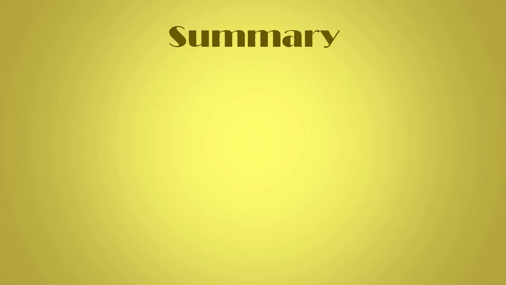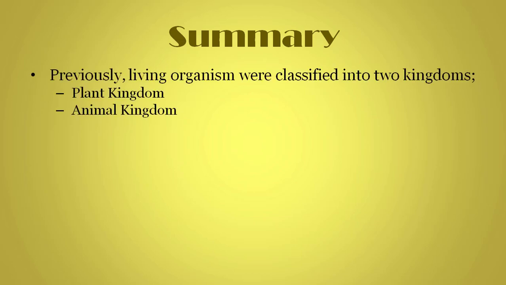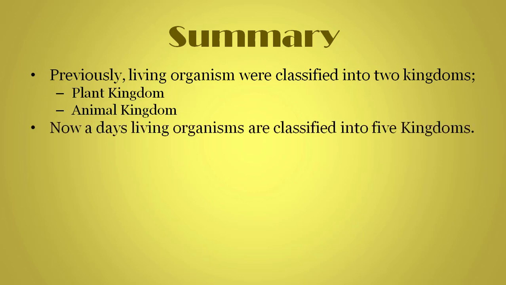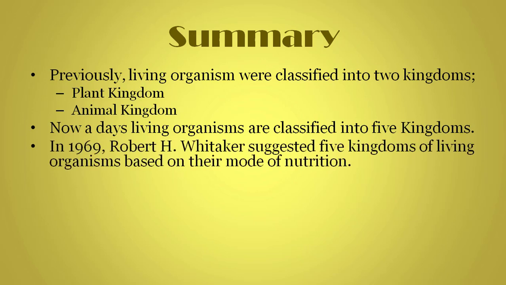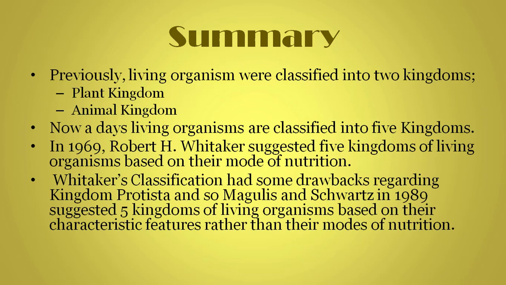So to summarize what we studied in this video, previously living organisms were classified into two kingdoms, plant kingdom and animal kingdom. Nowadays, living organisms are classified into 5 kingdoms. In 1969, Robert H. Whittaker suggested 5 kingdoms of living organisms based on their modes of nutrition. Whittaker's classification had some drawbacks regarding kingdom Protista, and so Margulis and Schwartz in 1989 suggested 5 kingdoms of living organisms based on the characteristic features rather than their modes of nutrition.